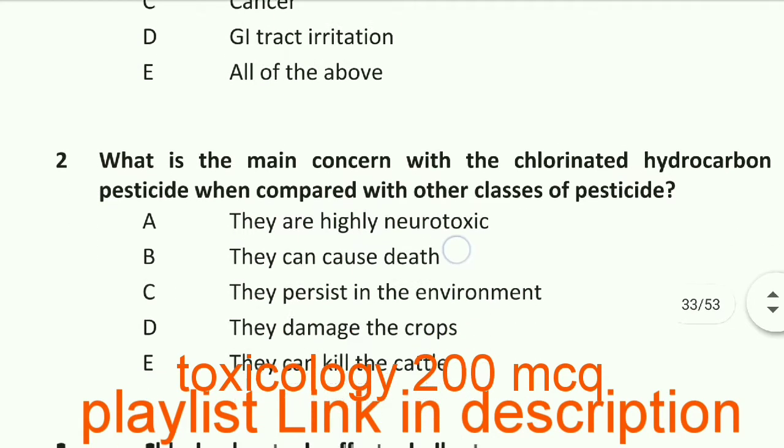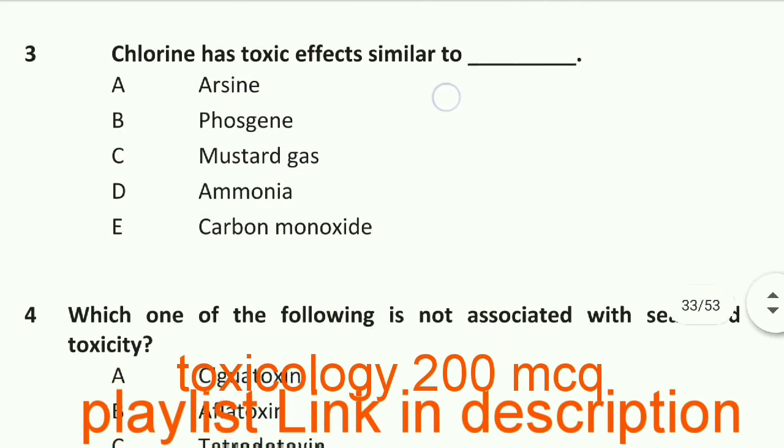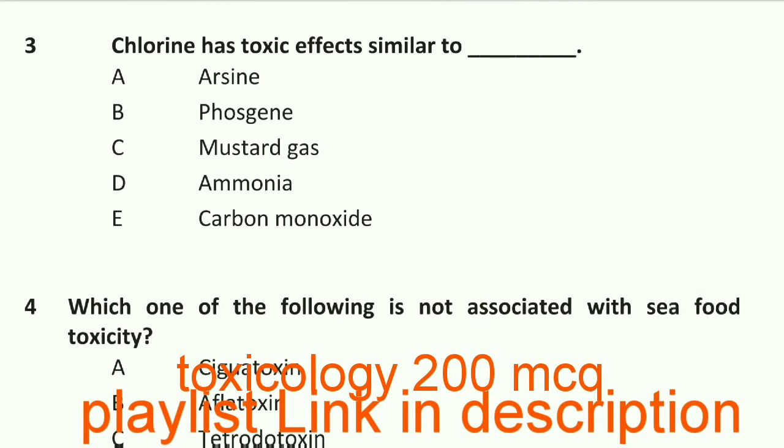Question number 2: what is the main concern with the chlorinated hydrocarbon pesticides when compared with other classes of pesticides? They persist in the environment. Option C is right. Question number 3: chlorine has toxic effects similar to ammonia. Option D.